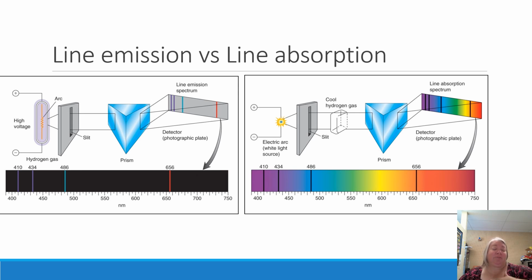So the one I normally do in class is the line emission, the one on the left. If you notice, the light source, instead of being white light this time, is actually excited hydrogen gas. We excite the hydrogen gas by running electricity through it, and so it produces a light. Now that light, we send it through the slit, so it's just a very thin sliver of it. We send that through the prism.